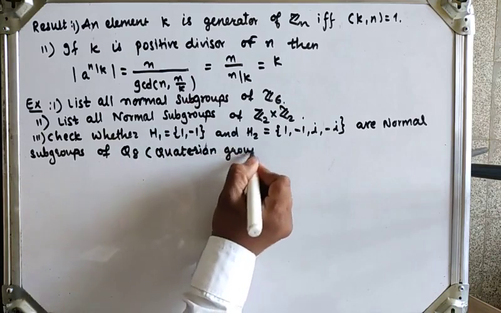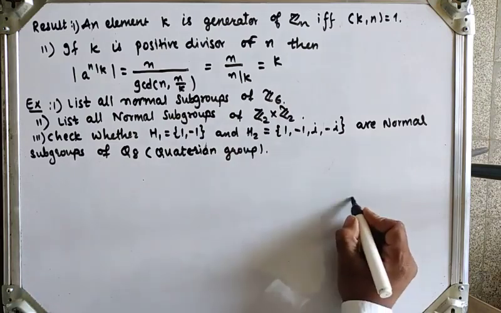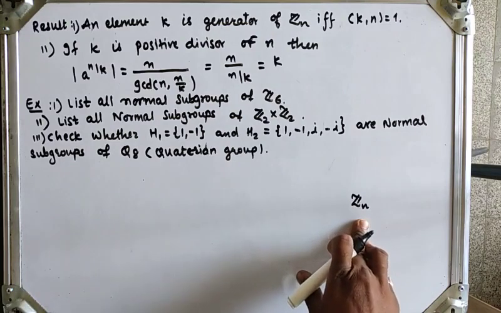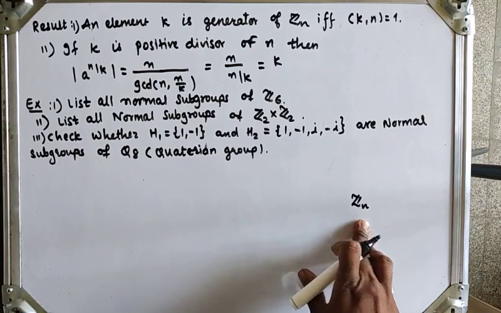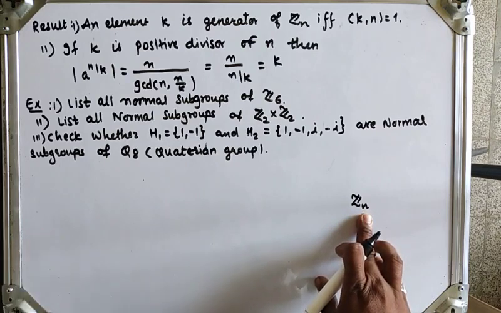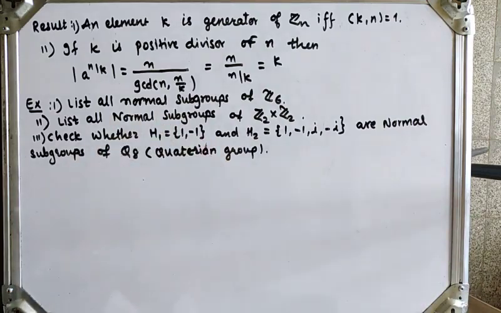First we have to find all normal subgroups of Z6. We know that Zn is always an abelian group. Zn is always cyclic, and if a group is cyclic, then it is always abelian, and every abelian group is normal. We know this result. Now we have to find all normal subgroups of Z6. First we have to find all positive divisors of 6. Means what?